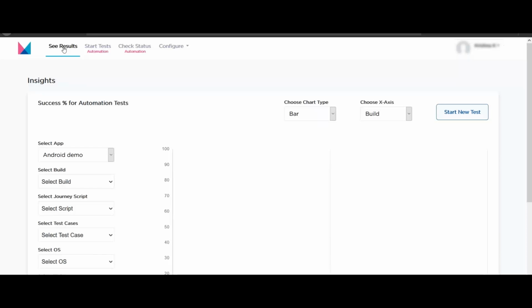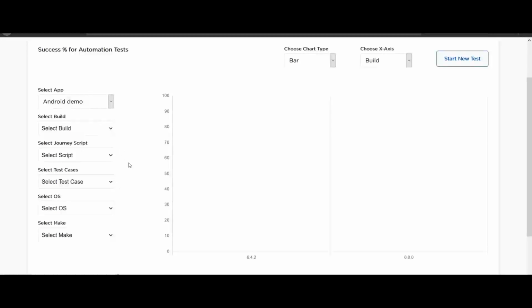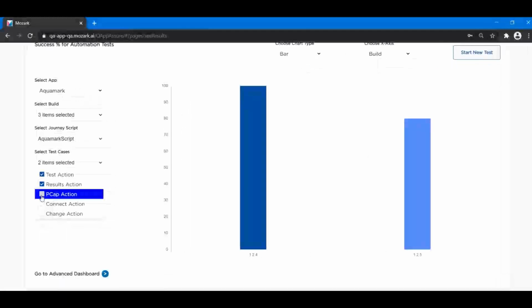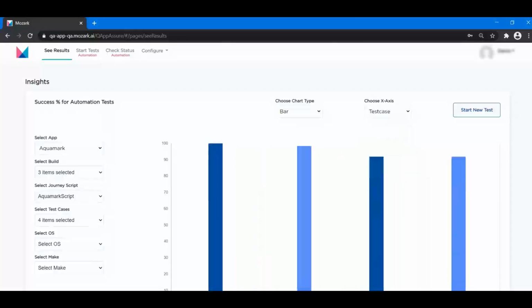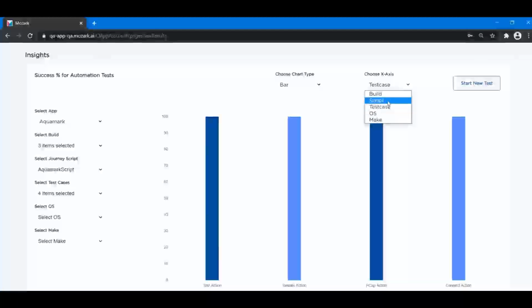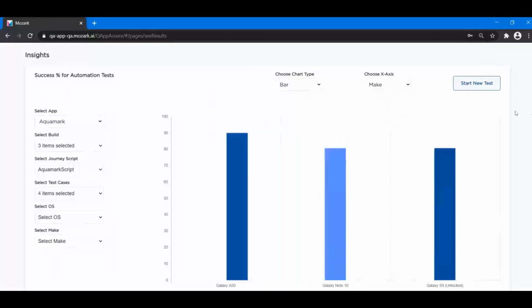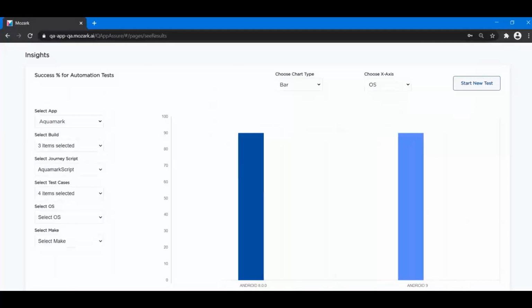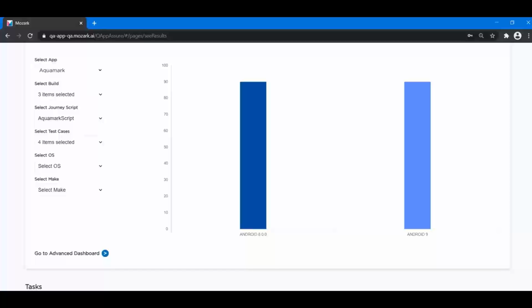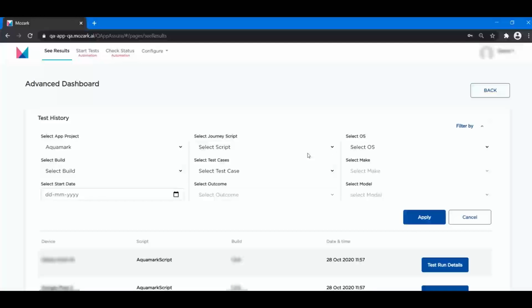You can analyze aggregated test result in the dashboard by going to See Results. You can do so by choosing the App, Build, Script, Test Cases, OS, and Makers filters. By OS by Make. You can also go to the Advanced dashboard where you can see test history by filtering date and time, make, model, OS, app build journey, script, and test cases.